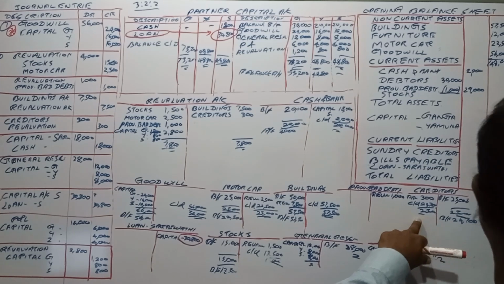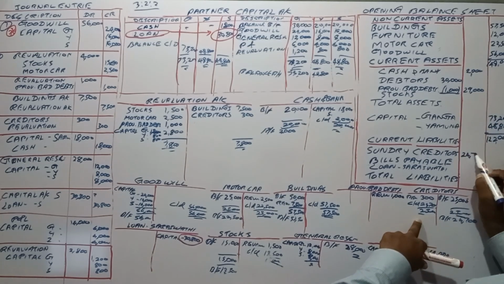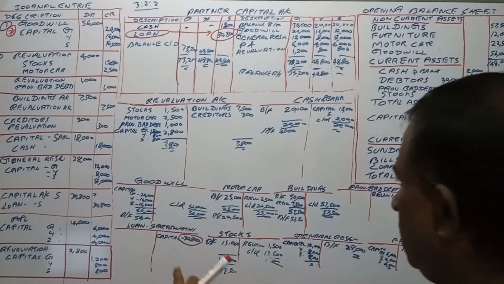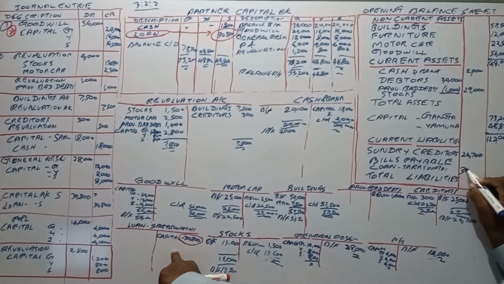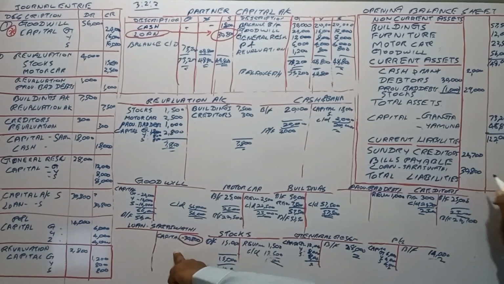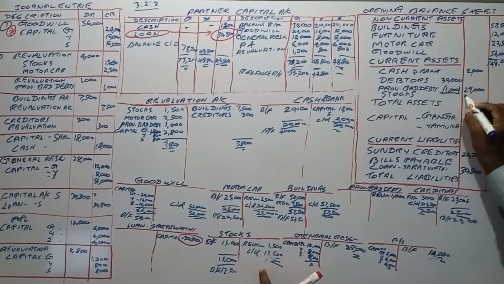Then creditors will be 24,700, and loan will be 30,800, right? Stocks will be 13,500.